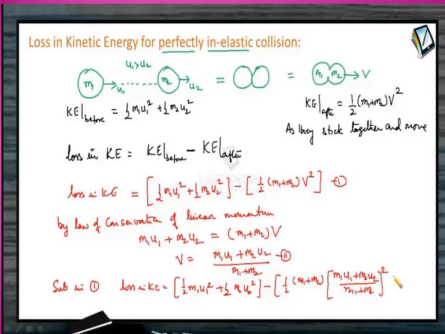So by the law of conservation of linear momentum, m1 u1 plus m2 u2 equal to m1 plus m2 into v. So finally, the formula we get for loss of kinetic energy, denoted by del q, is the kinetic energy before and after collision. So that is equal to half into m1 into m2 divided by m1 plus m2 into u1 minus u2 the whole square. You understood?